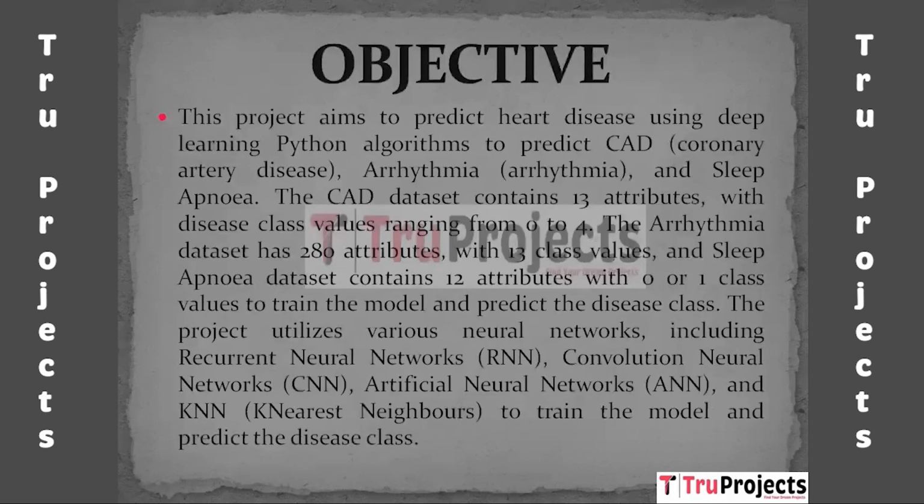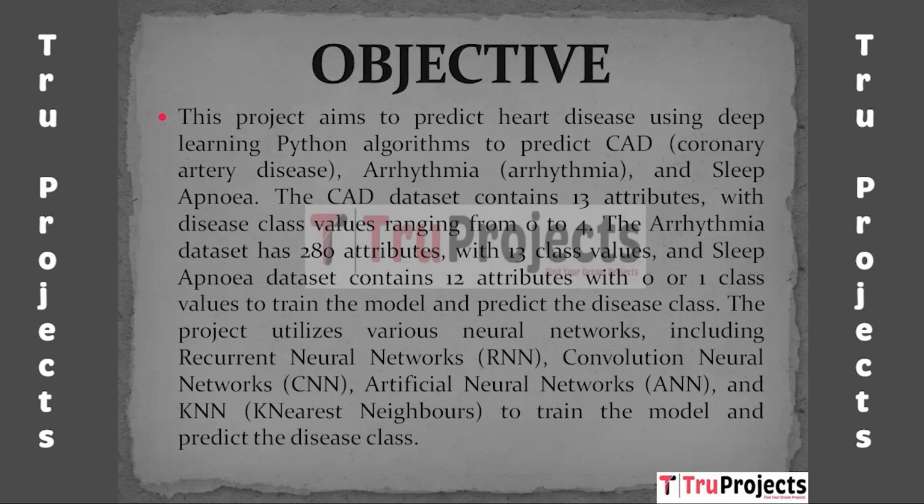Objective of the project. The project uses a deep learning Python algorithm to predict heart disease using coronary artery disease, arrhythmia, and sleep apnea datasets. The CAD dataset contains 13 attributes with disease value ranging from 0 to 4. 0 indicates disease not detected and 1, 2, 3, 4 are the stages of the disease.